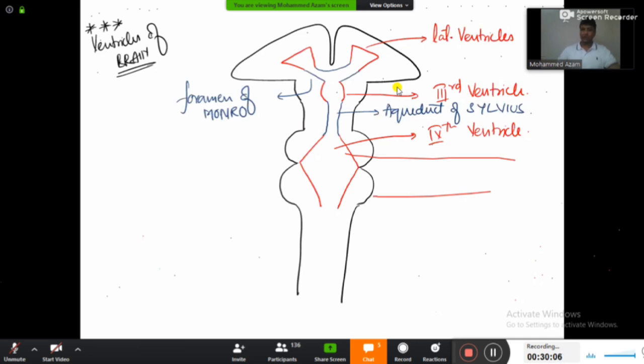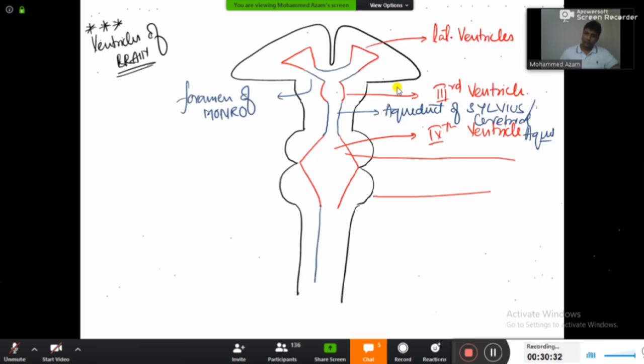Okay. So that is the reason, so that you can write down the notes along with me, I'm repeating 2-3 times. Write slowly. So third ventricle is connected to fourth ventricle with the help of aqueduct of Sylvius.